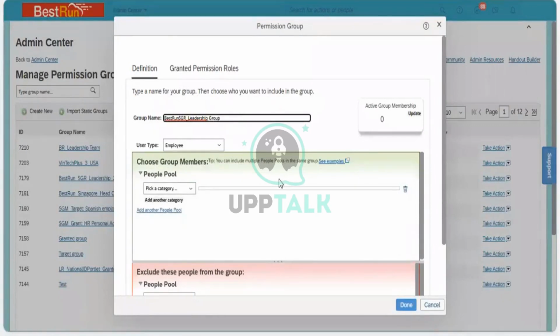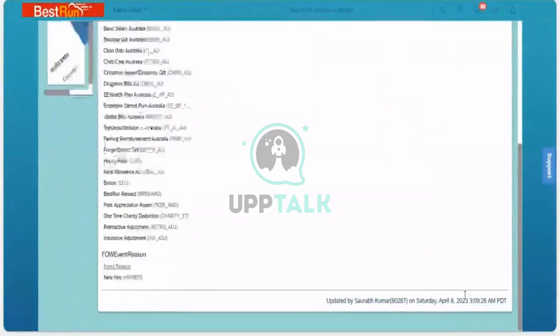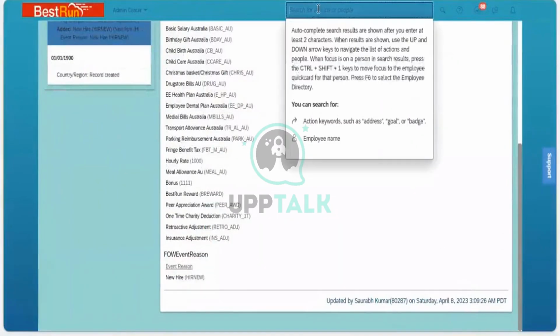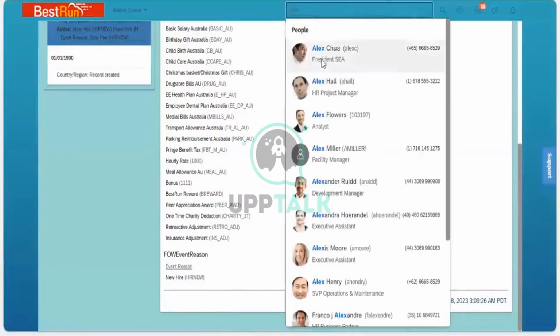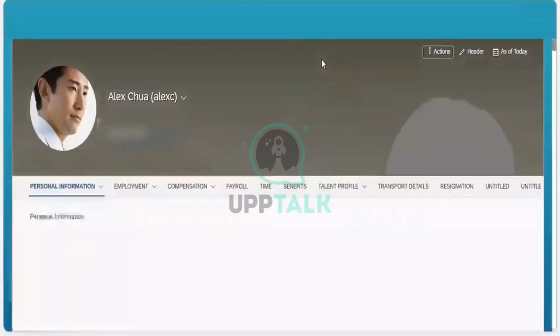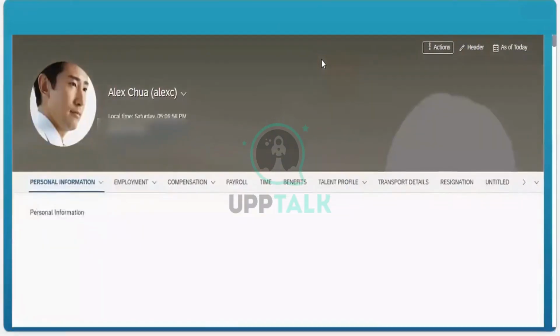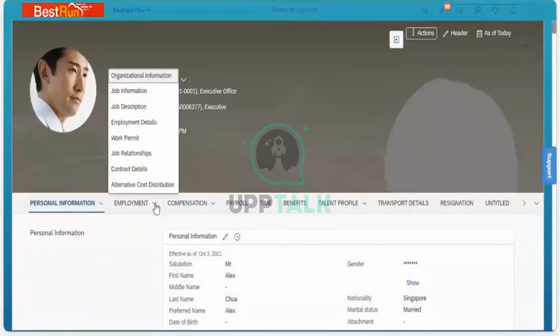Okay, this is the name right here and I need to add a member. So what I will do is open a user here to have an understanding. Next I will go to all the knowledge and information.